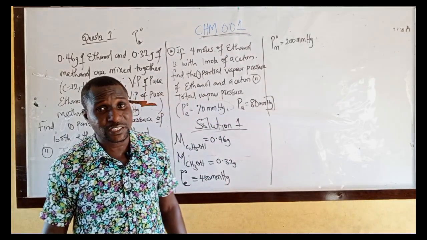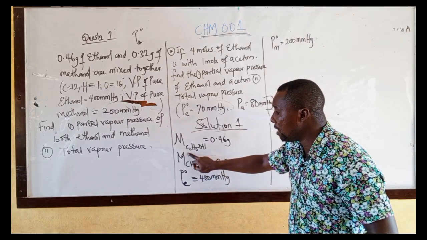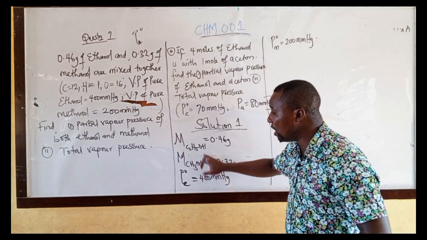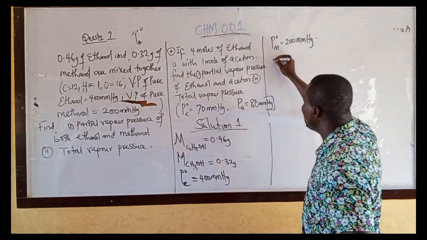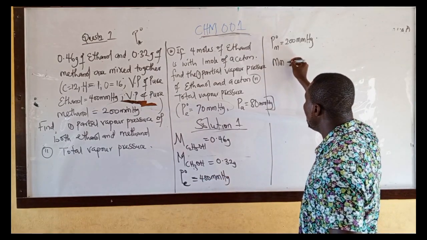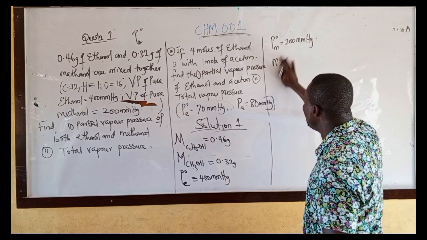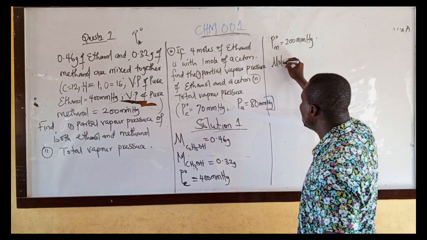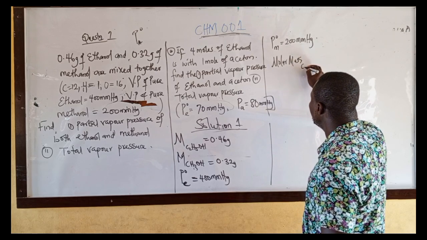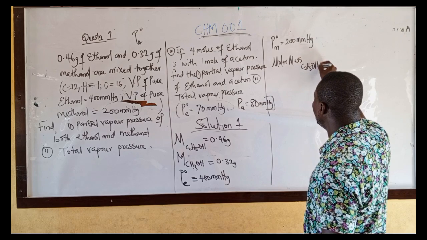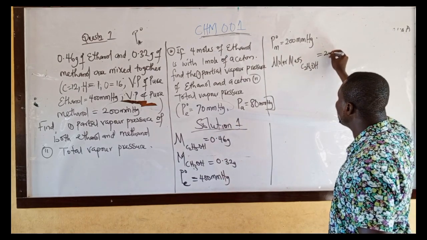Before you get the partial vapor pressure, don't forget, let us look at the molar mass of ethanol and the molar mass of methanol. Molar mass of ethanol, C2H5OH. Carbon is 12, that is 12 times 2, we have 24.